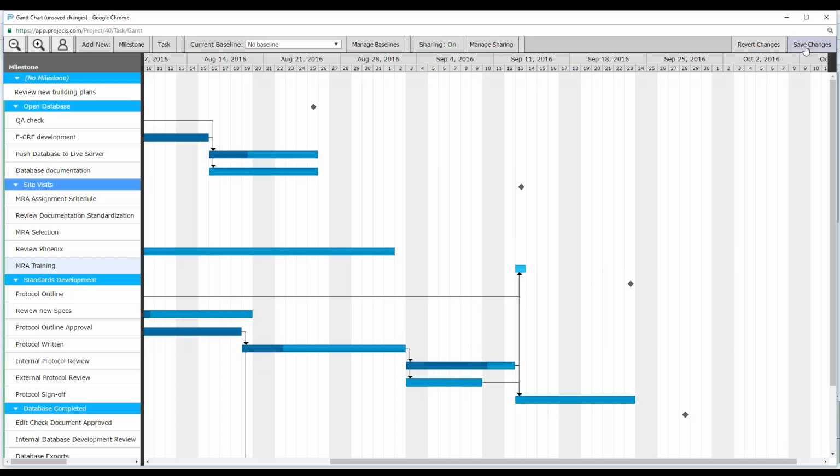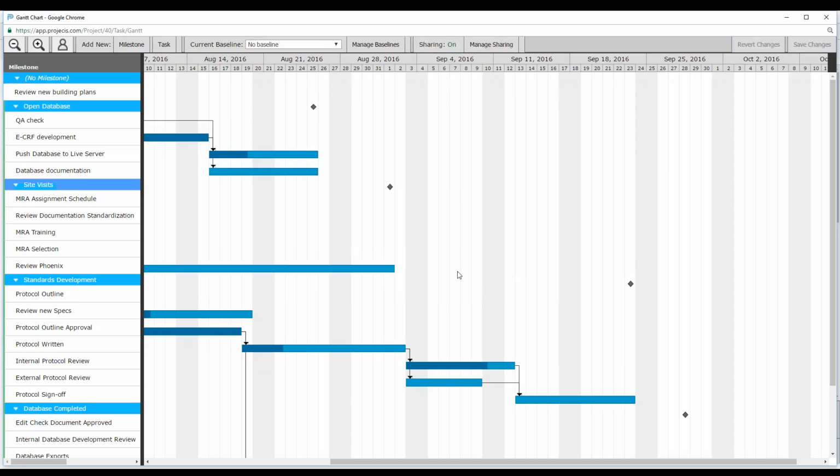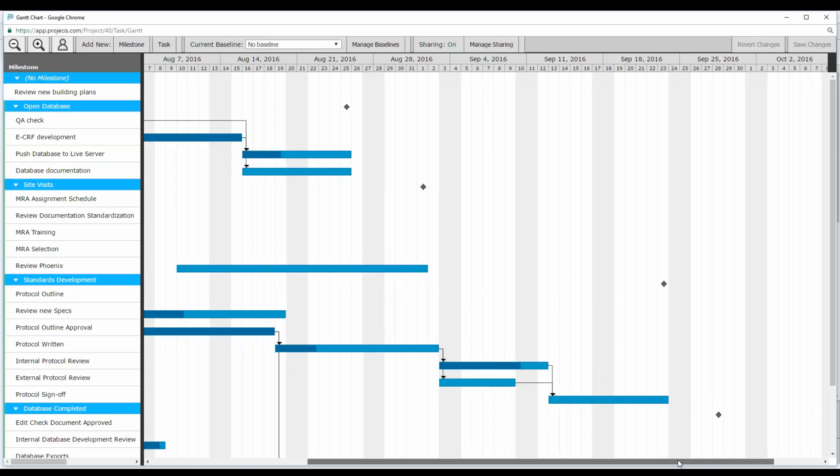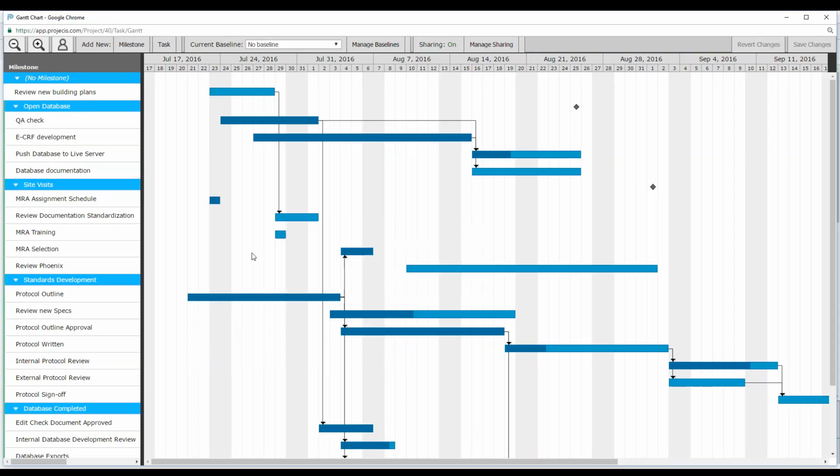Now, until I click on Save Changes, I can always revert changes. If I revert changes, it actually undoes everything that is in a light blue. So I can quickly click on Revert Changes, click OK, and it will remove that change and shift it back. You can see it's back here where it started.